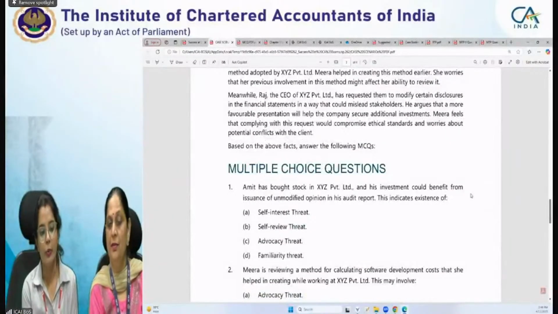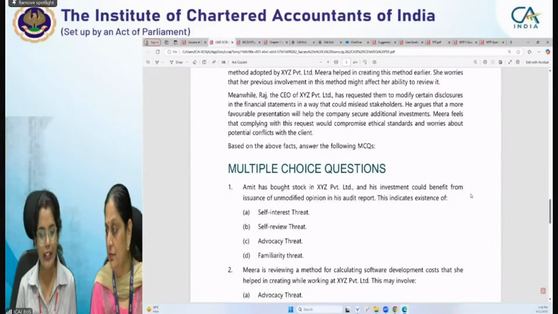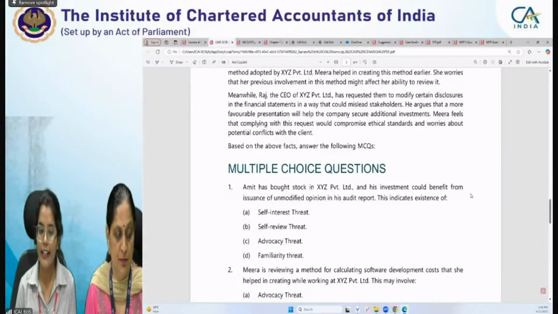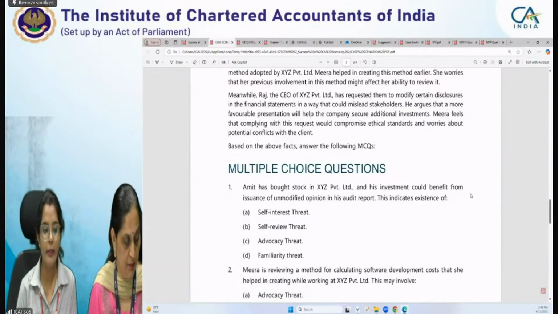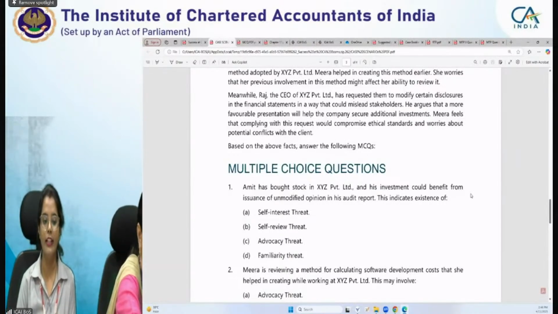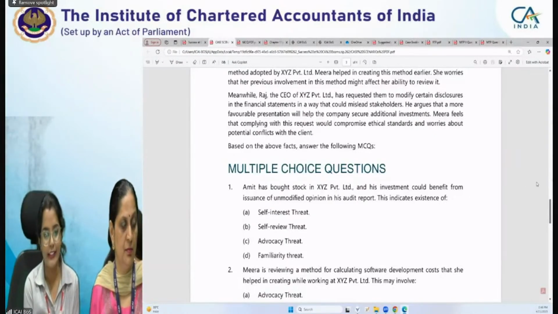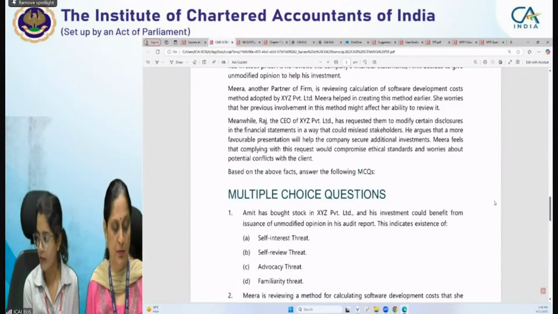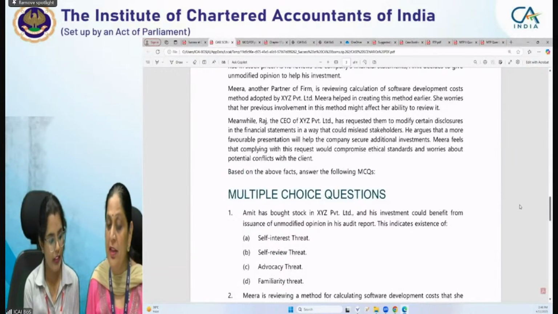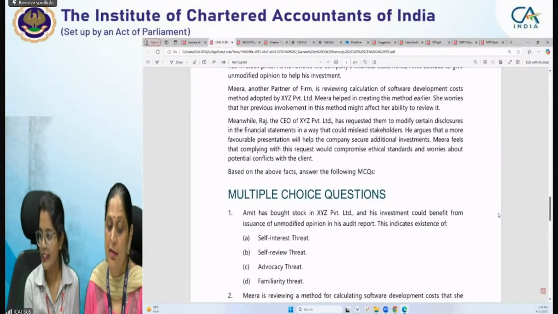First MCQ is: Amit has bought stock in XYZ Private Limited and his investment could benefit from issuance of unmodified opinion in his audit report. So which type of threat is this? Yes, Dilip, you are right. Sanyam, you are also right.